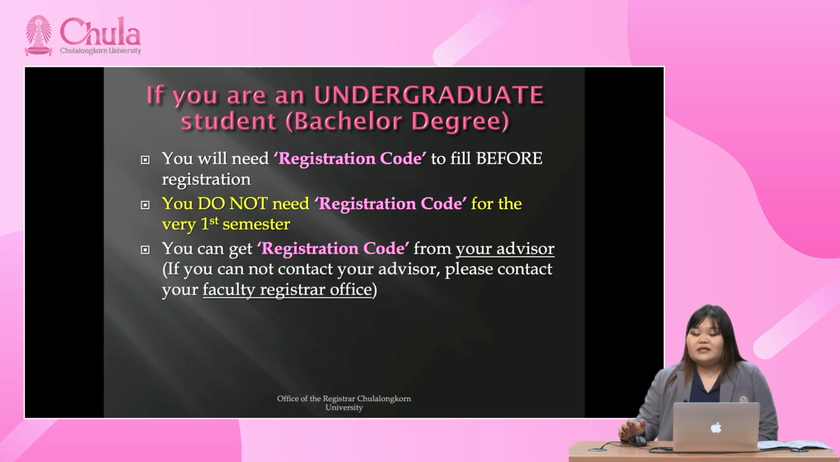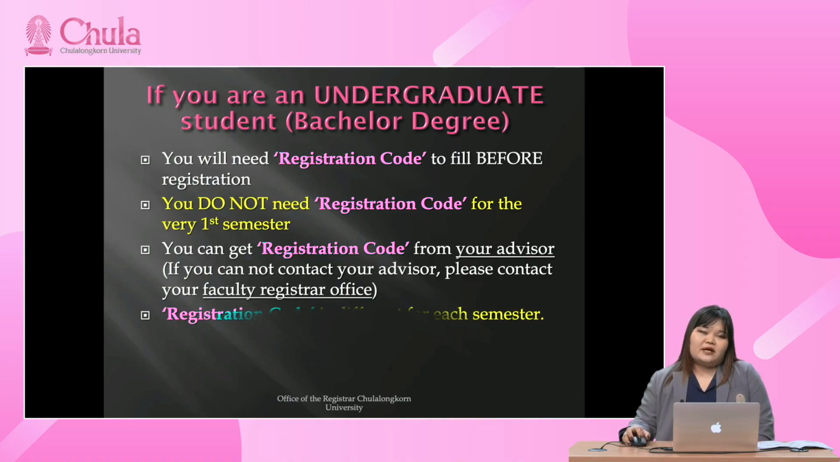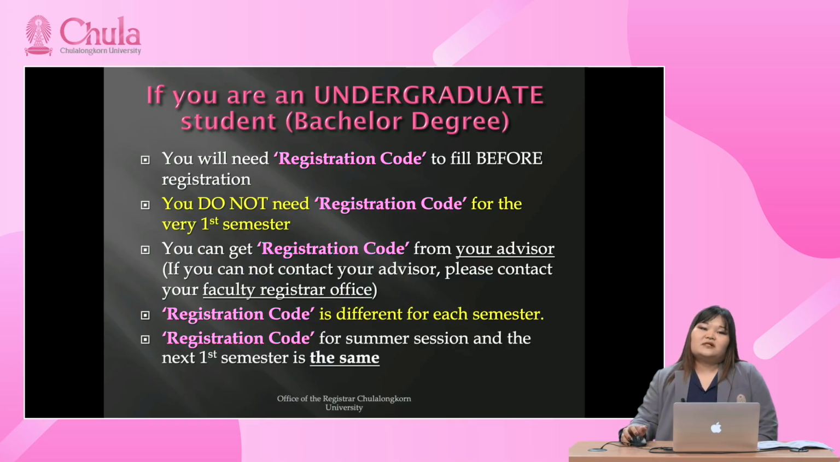You can get the registration code from your advisor, or if you cannot contact your advisor, you can contact your faculty registrar office. And you need to contact them every semester because it will be different. The registration code will be different for each semester, but it will be the same for summer session and the next first semester.